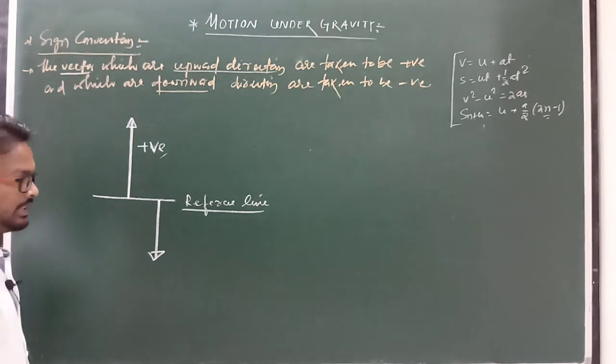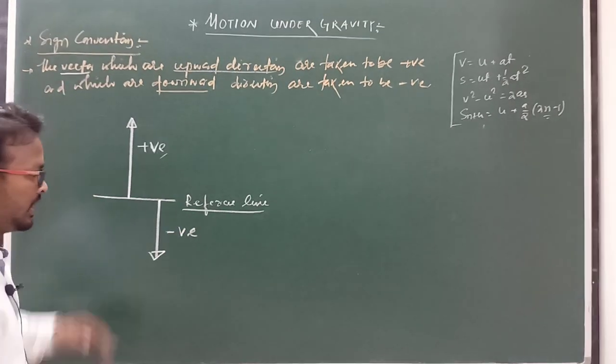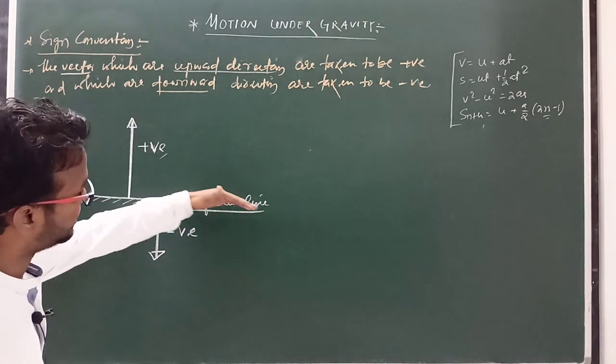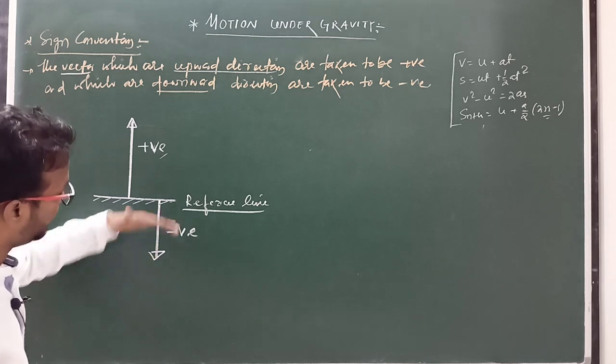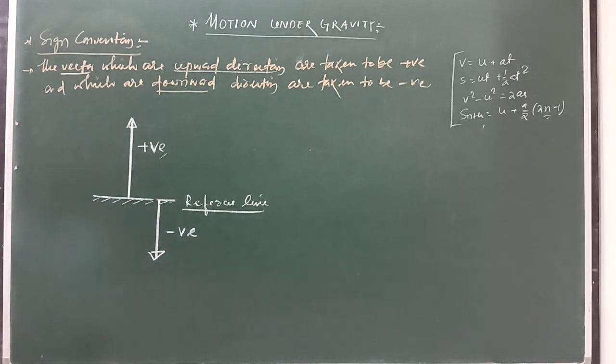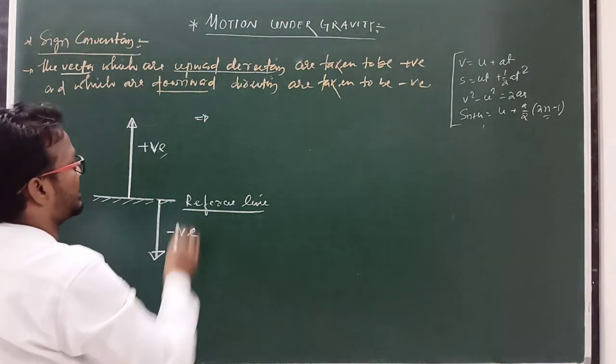The vectors which are in the upward direction from the reference line are taken to be positive, and below the reference line, here we have to take the negative sign. Clear? This is the first point. Next, come to the second point, for displacement.